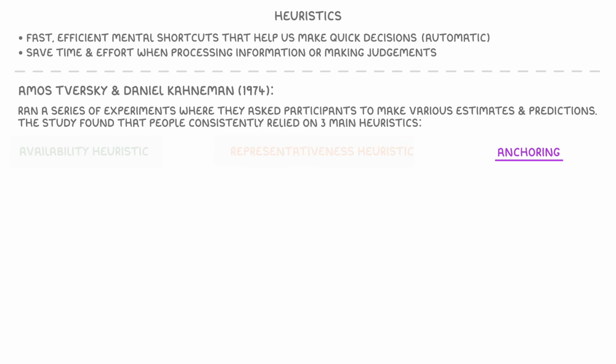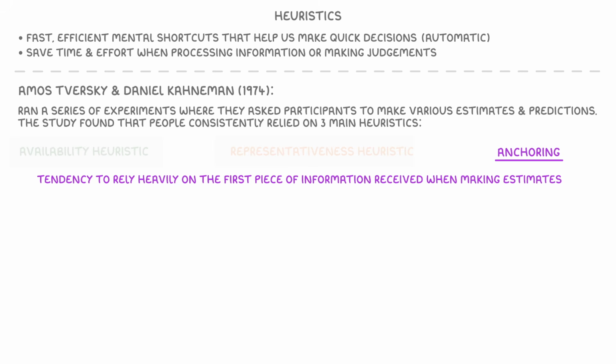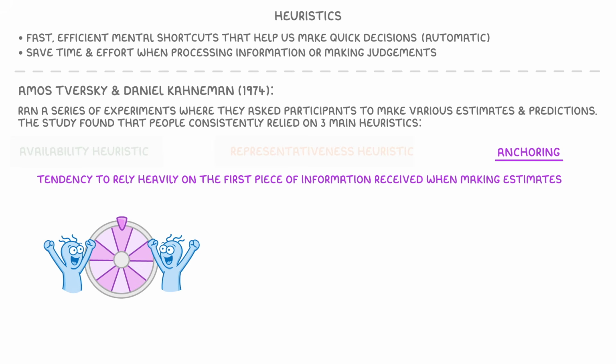Anchoring, the third mental heuristic, refers to our tendency to rely too heavily on the first piece of information we receive when making estimates. In this experiment, participants spun a wheel of fortune that was labeled with values from 0 to 100, but was actually rigged to only stop at either 10 or 65.